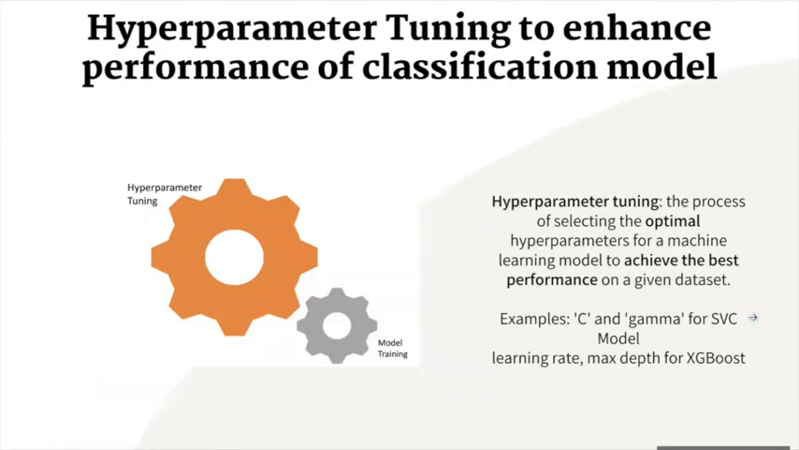Lastly, we'll be doing hyperparameter tuning to enhance the performance of the two classification models. Hyperparameter tuning refers to the process of selecting the optimal hyperparameters for a machine learning model to achieve the best performance on a given dataset. Hyperparameters are parameters of a machine learning model that are set before the model is trained on the data and cannot be learned from the data during the training process.